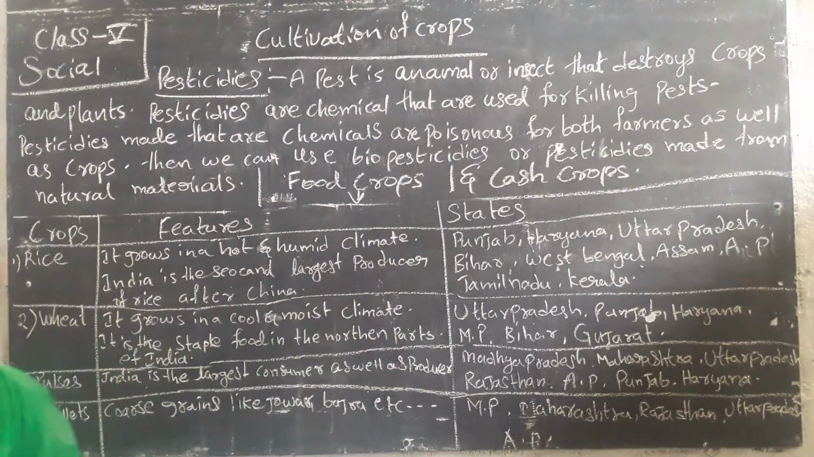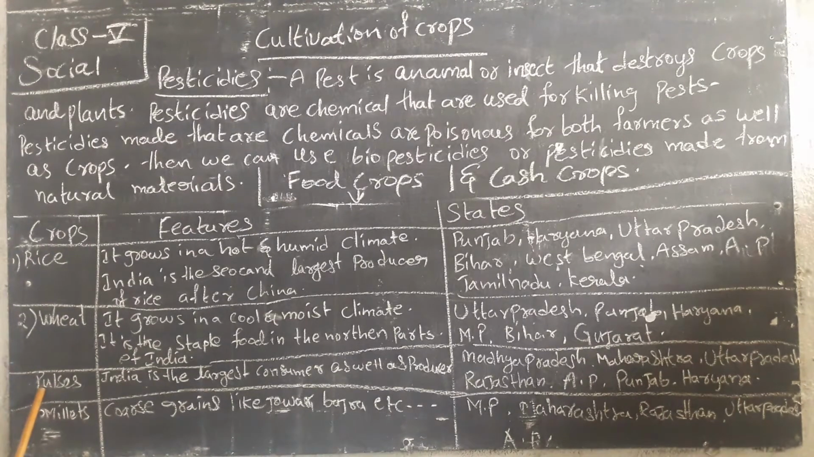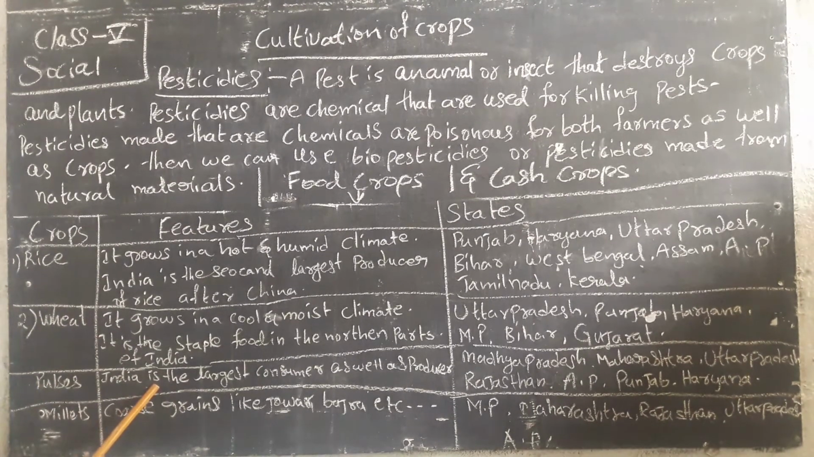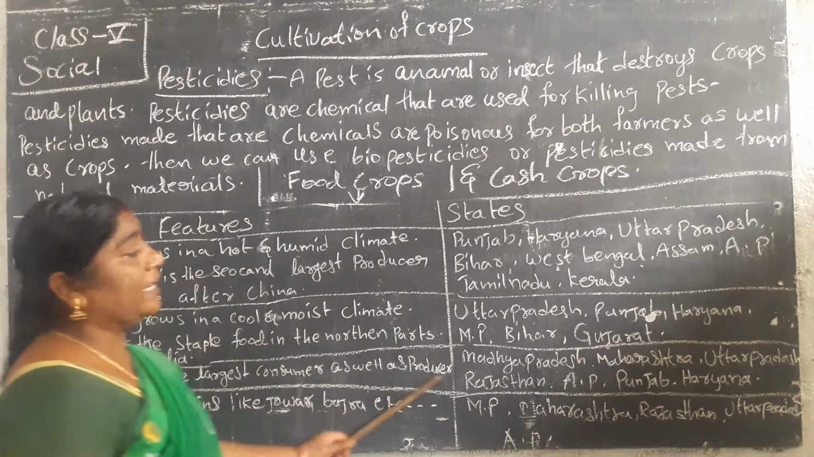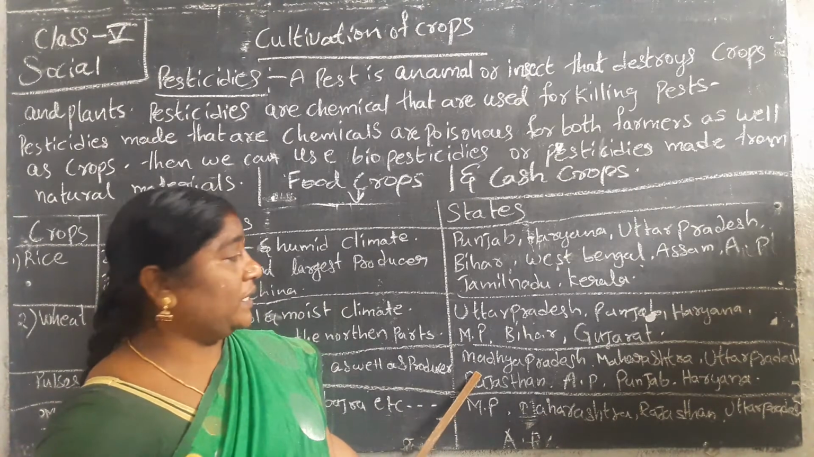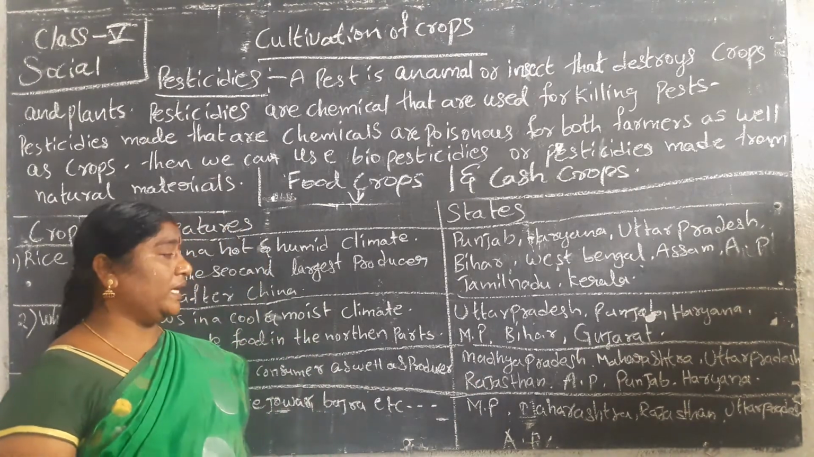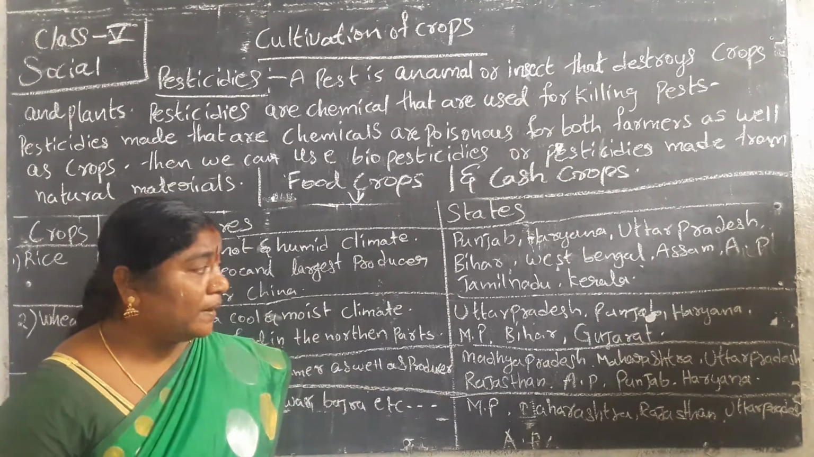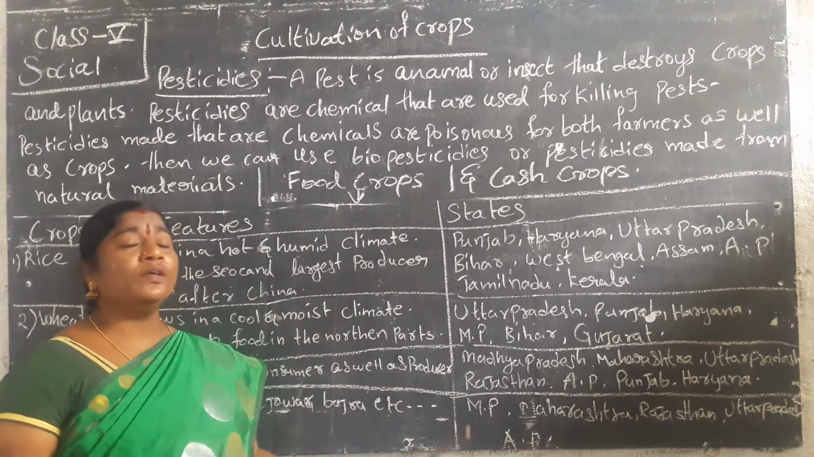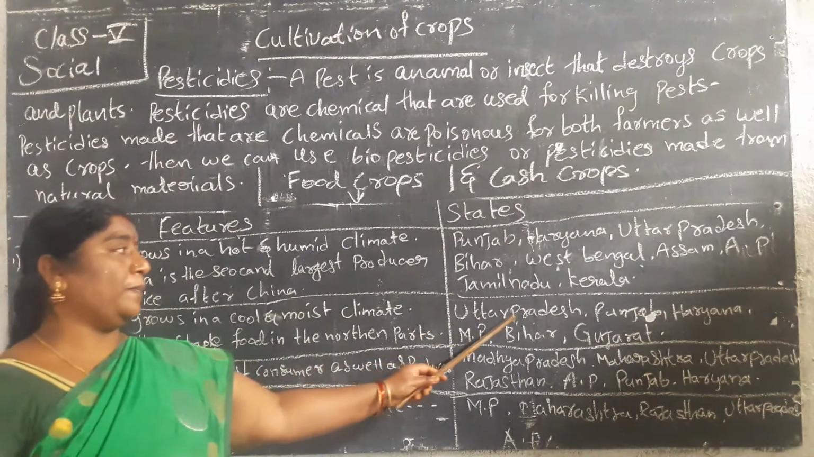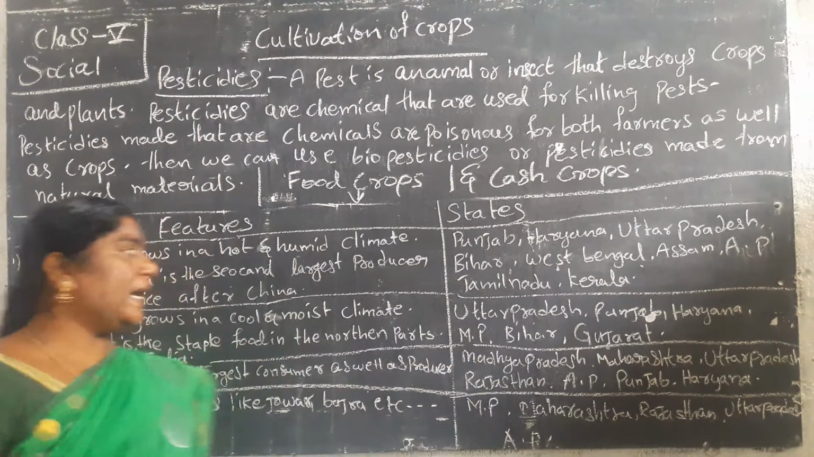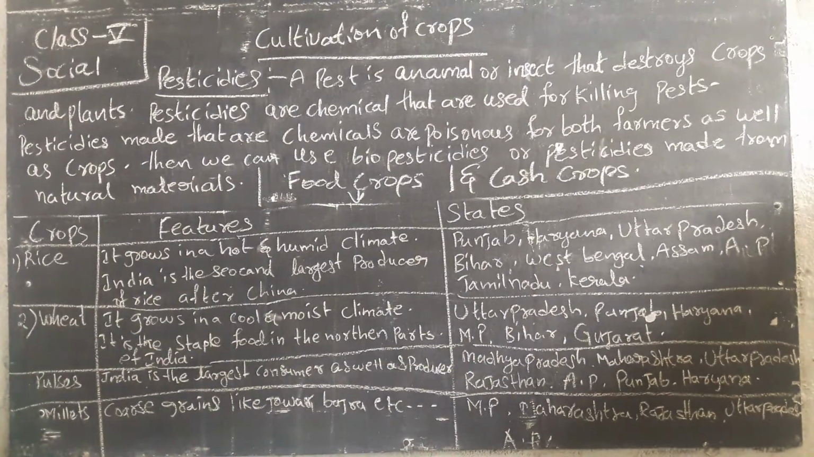India is the largest consumer as well as producer of pulses. The states are Madhya Pradesh, Maharashtra, Uttar Pradesh, Rajasthan, AP, Punjab, Haryana. These states are producing pulses. And the wheat producing states are Uttar Pradesh, Punjab, Haryana, Madhya Pradesh, Bihar, Gujarat.